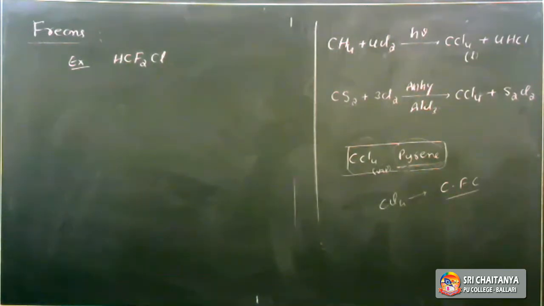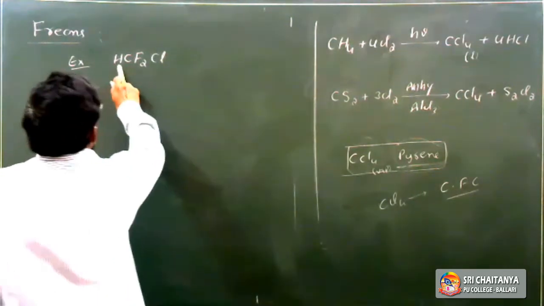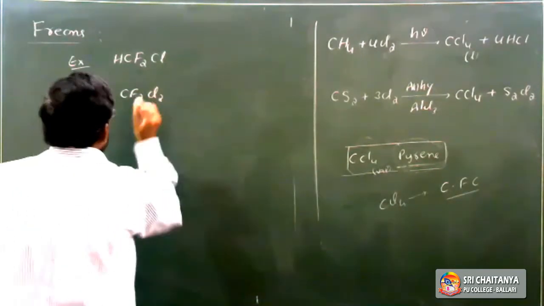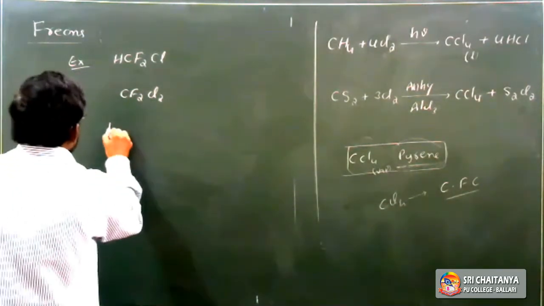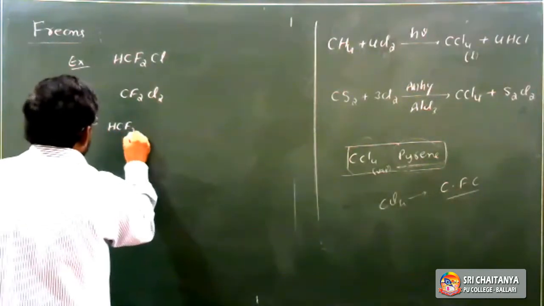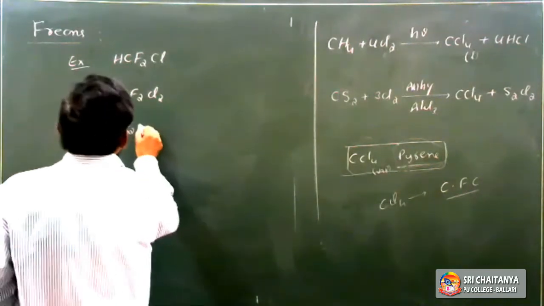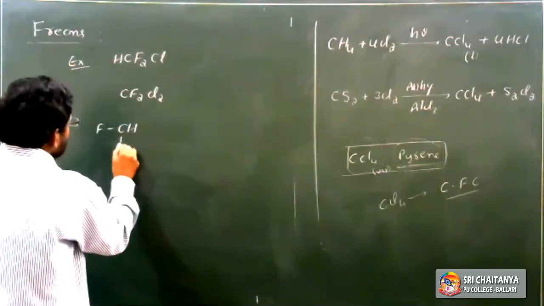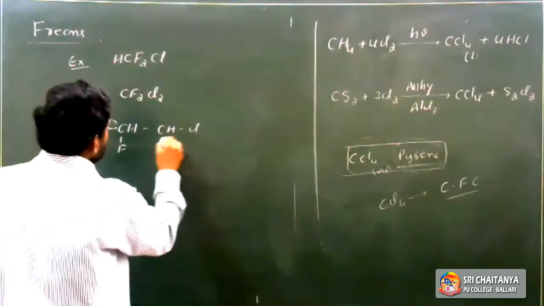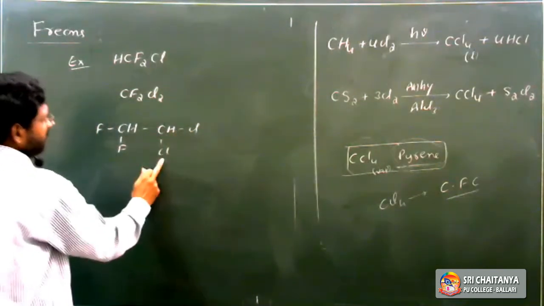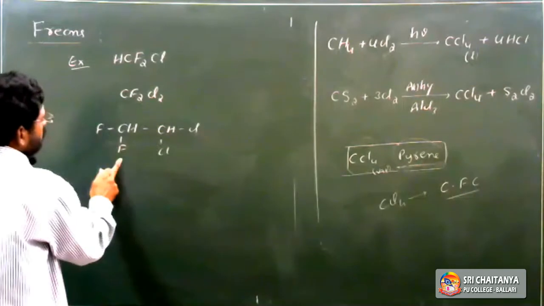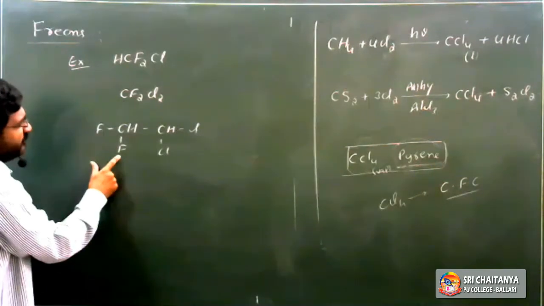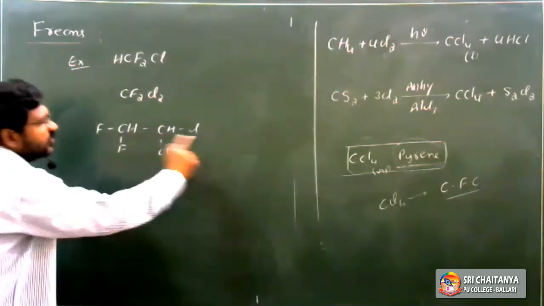These are the examples: first, HCF2Cl; next, CF2Cl2; and the next one is CHCl2-CHF2, 1,1-dichloro-2,2-difluoroethane, with a total of 2 carbons, so it is an ethane.